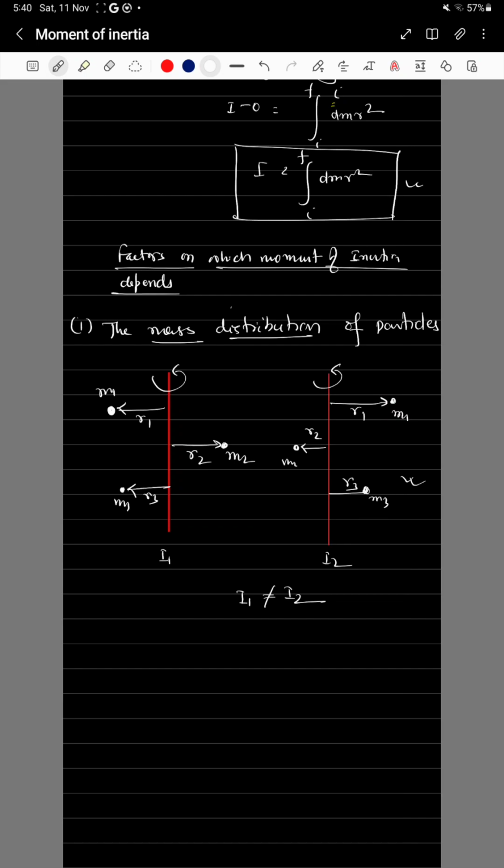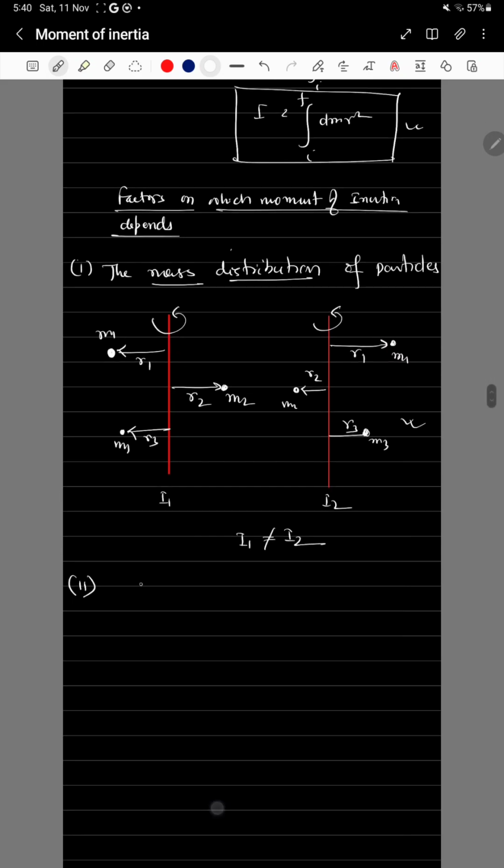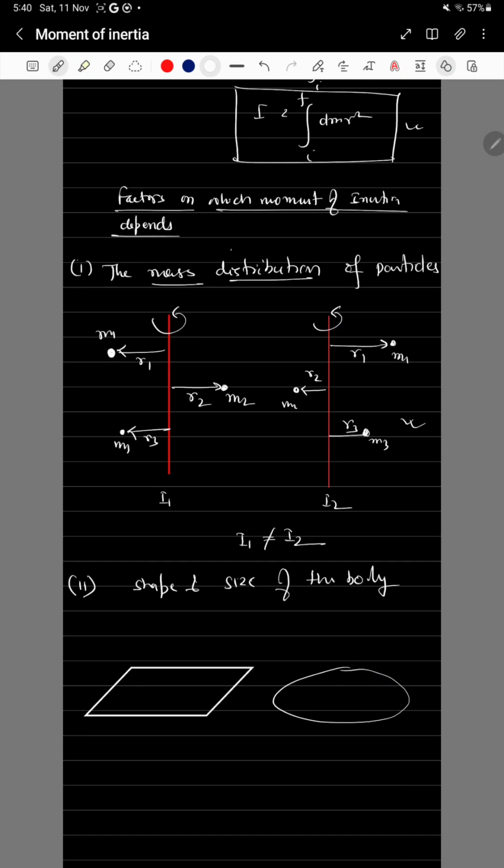The second factor is the shape and size of the body. We have talked about the moment of inertia of rigid bodies, so let's take rigid bodies of different shape and size. I am taking one rectangular lamina, and one more, a circular disc, like this.